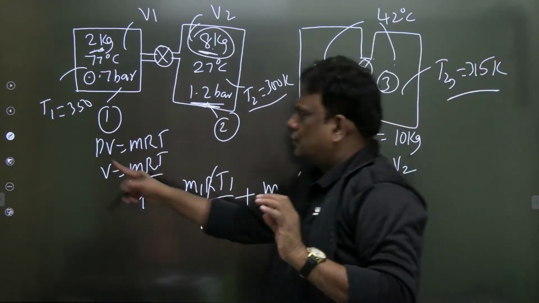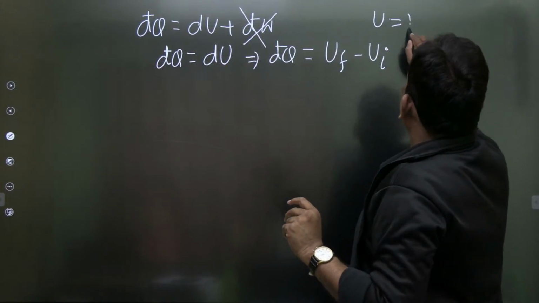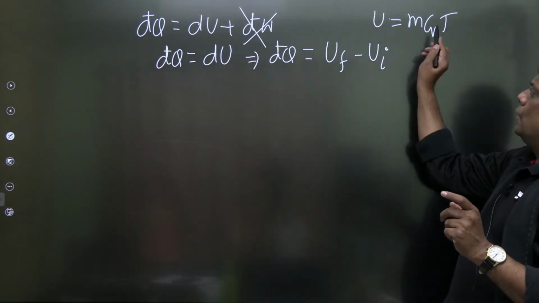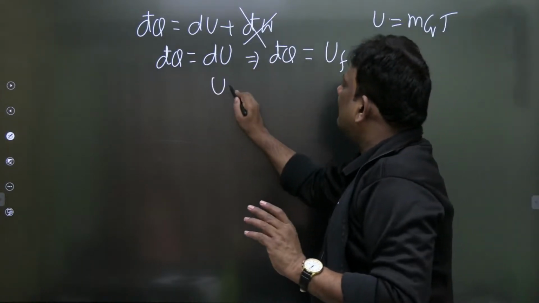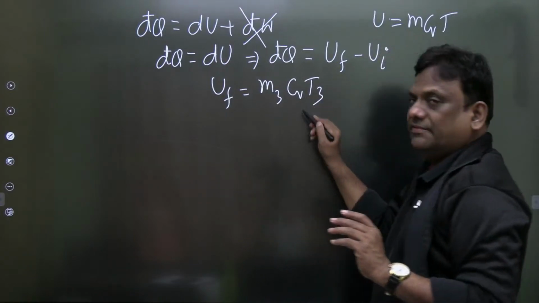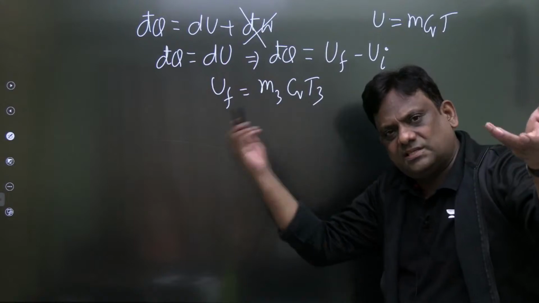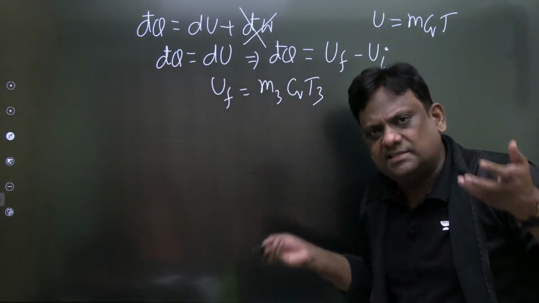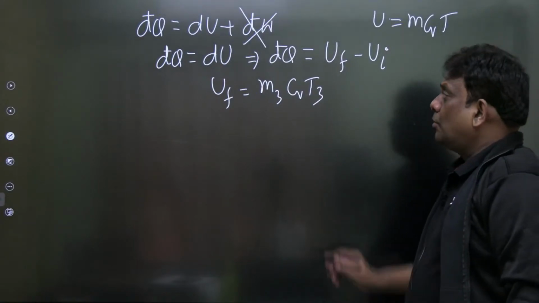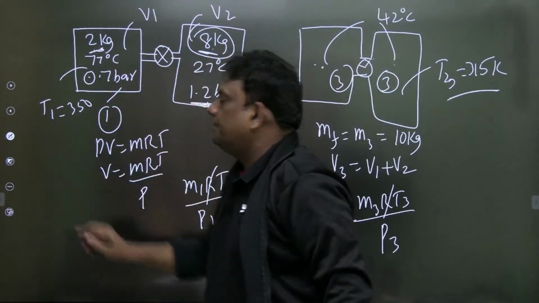So you know, dear students, for an ideal gas I can write internal energy as mCvT. If you want dU, it will be mCv dT. If you want U, mCvT. So finally I will write the internal energy as m3CvT3. Don't write Cv3. Cv depends on the gas, whether it is A or B or C, one or 2 or 3, it is the same gas, so Cv will remain same. Now what about initial internal energy? Look at carefully.